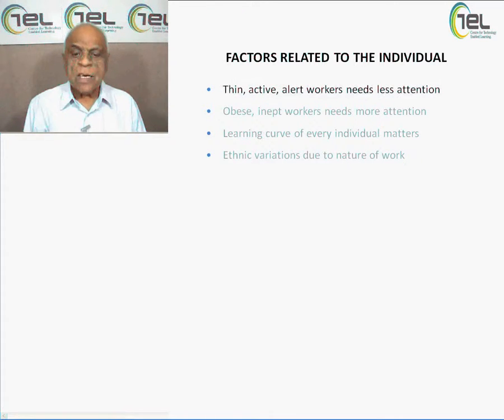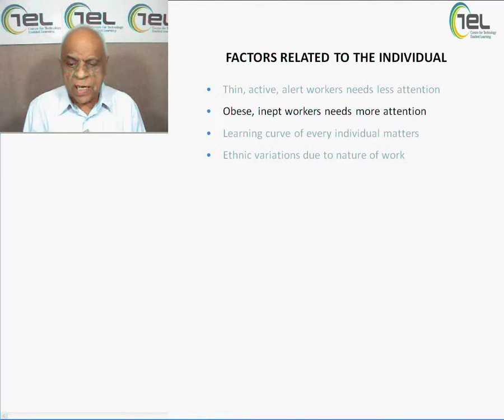Number one point is that a thin, active, alert worker needs less attention. The person who is not very fat, who is quite thin, very active in work and very alert, needs less attention because he will be able to make sure that whatever is going on, there is economy, the wastage is less. Things will be much better. Second point here is that obese, inept workers need more attention. A person who is very careless, carefree, who does not have sufficient knowledge, who is not a skilled person, needs more attention as far as allowances are concerned.